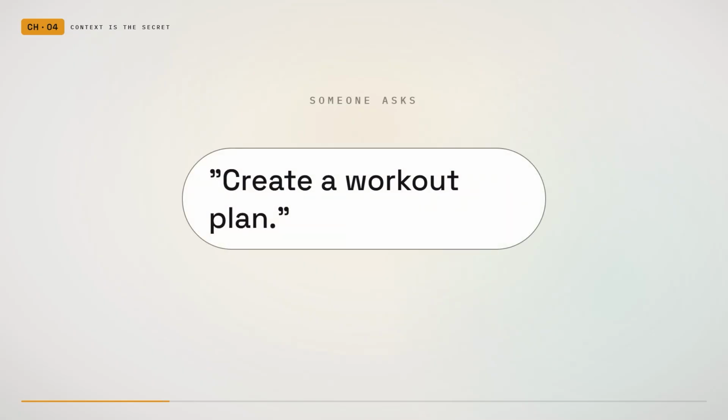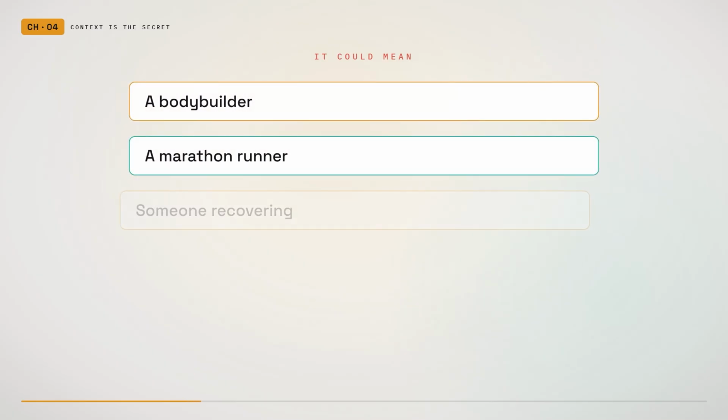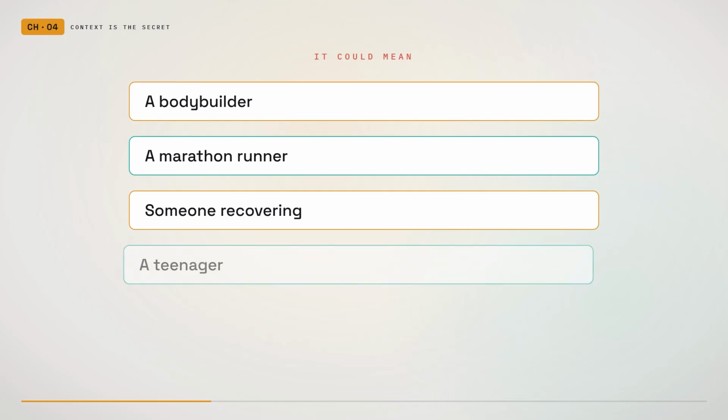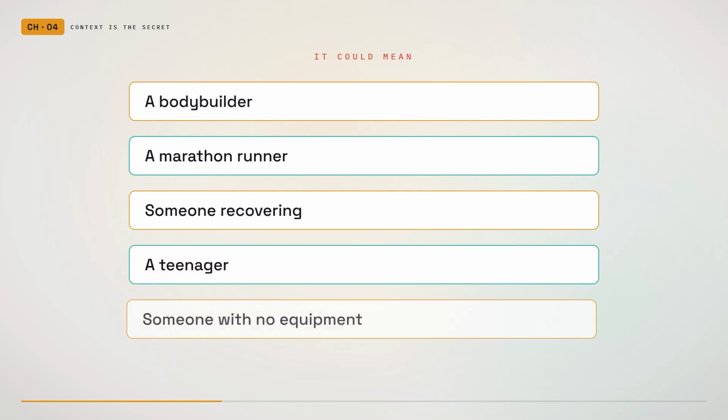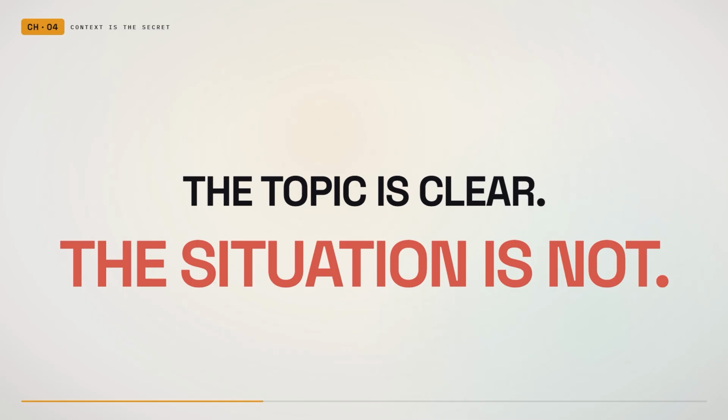Imagine someone asks, "Create a workout plan." The AI could create almost anything. A plan for a bodybuilder, a plan for a marathon runner, a plan for someone recovering from an injury, a plan for a teenager, a plan for someone with no gym equipment. The topic is clear, but the situation is not.